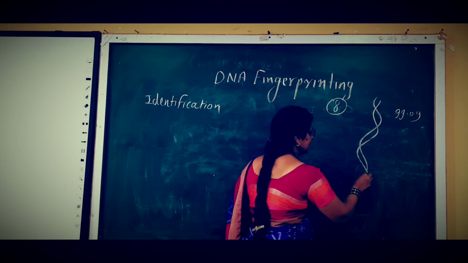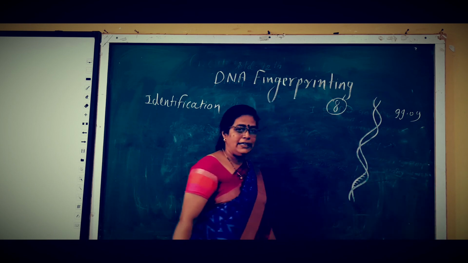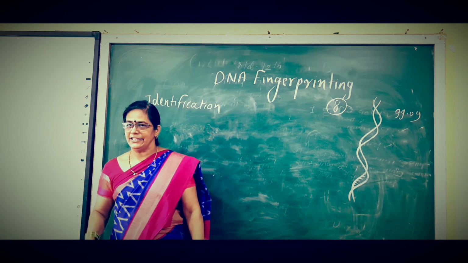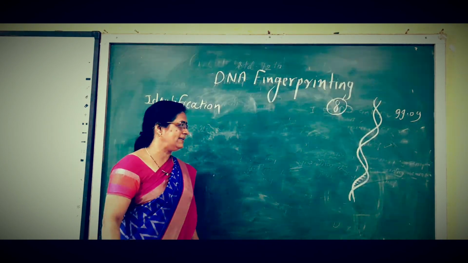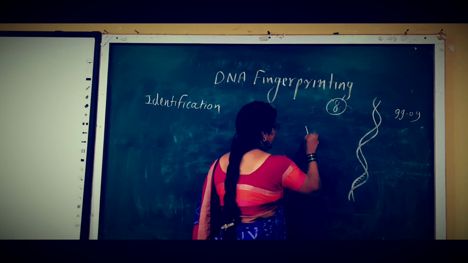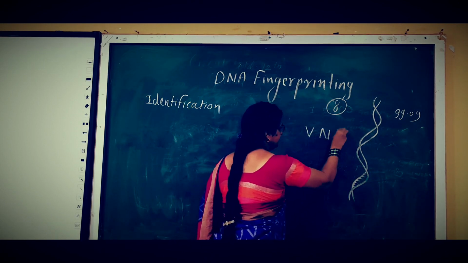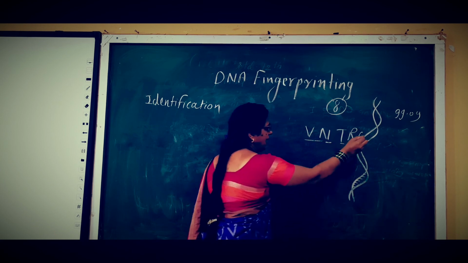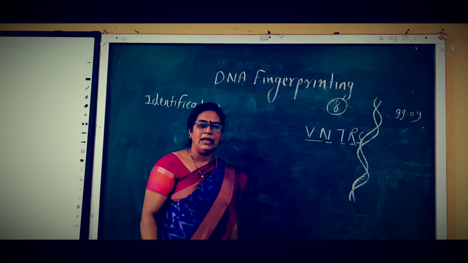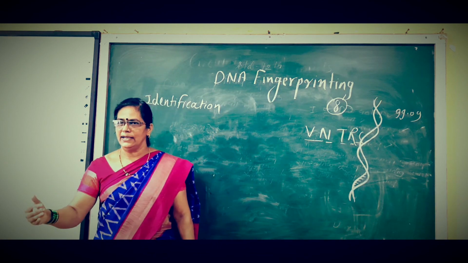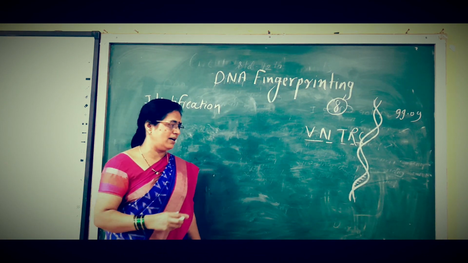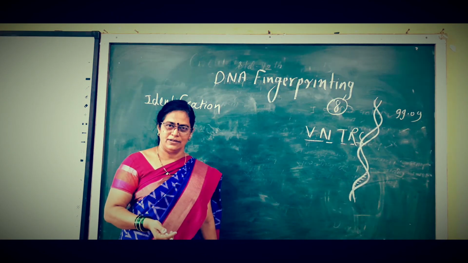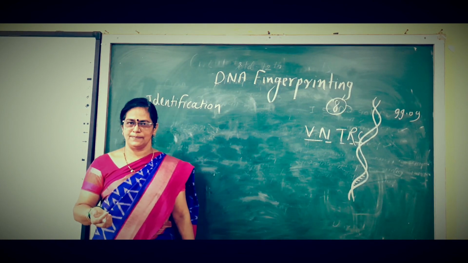The base pairs are different, and these different base pairs are called VNTRs, variable number tandem repeats. That is, these base pairs are different in all individuals.